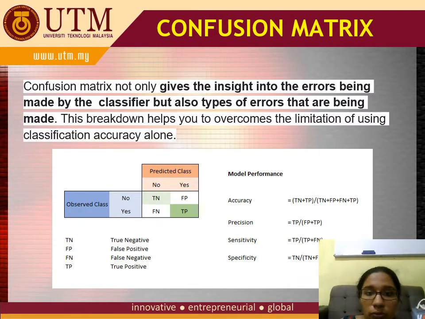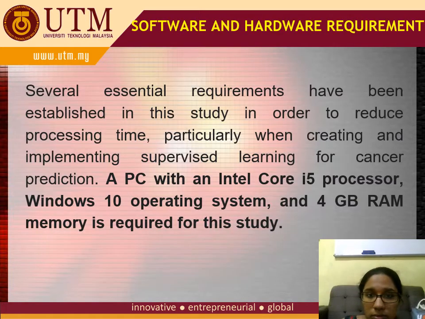For my research, a confusion matrix is used to measure the model performance in terms of accuracy, precision, sensitivity, and specificity. The software and hardware requirements involve a PC with an Intel Core i5 processor, the Windows 10 operating system, and 4 GB of RAM.